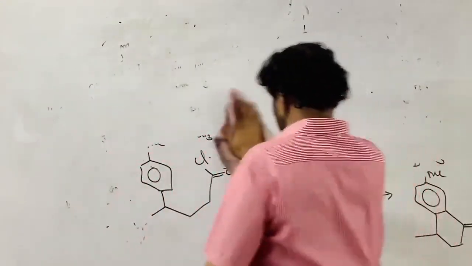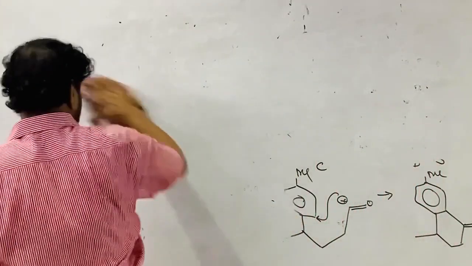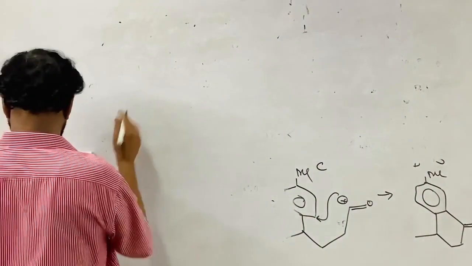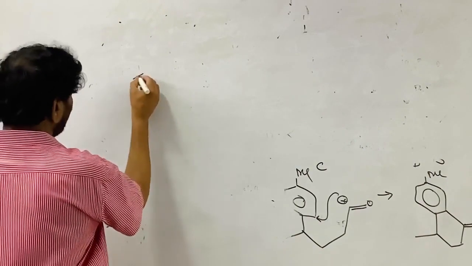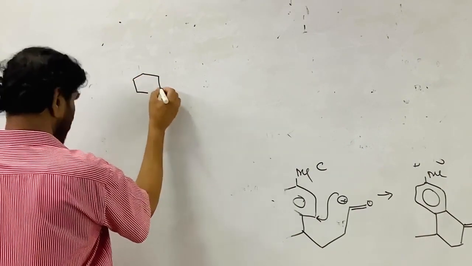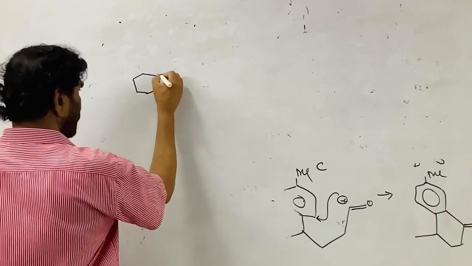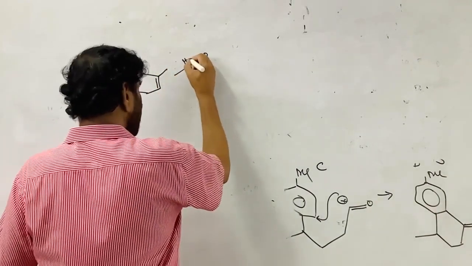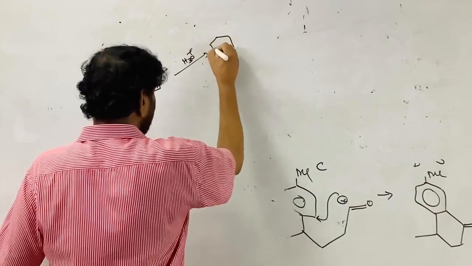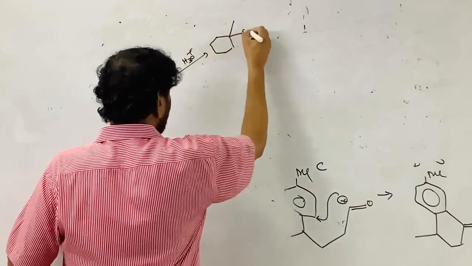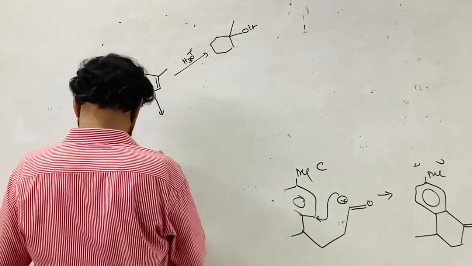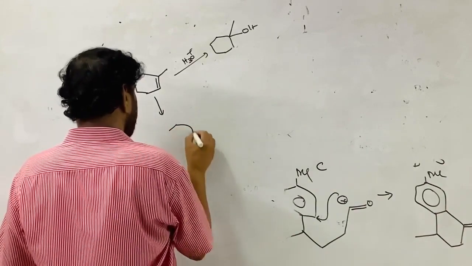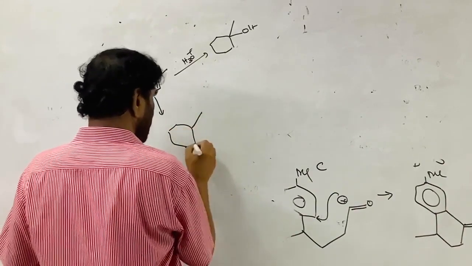See here, simple. So if you take this first compound, A1, the first one, methyl cyclohexene, on hydration with H3O plus, Markovnikov addition of water takes place. This is the OH. And in hydroboration and oxidation, this gives that OH.